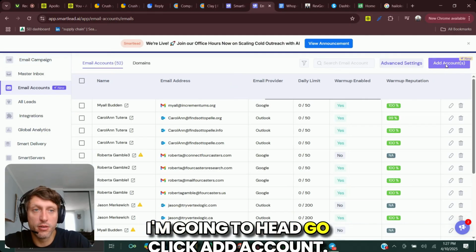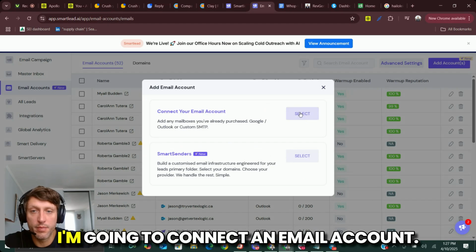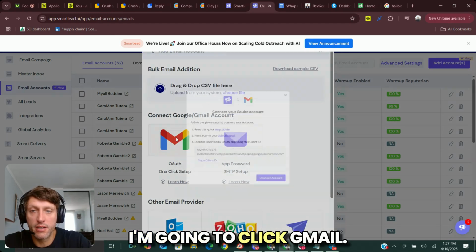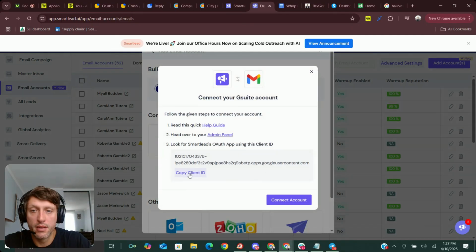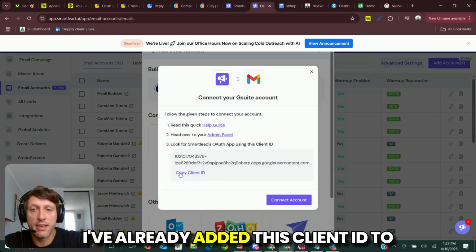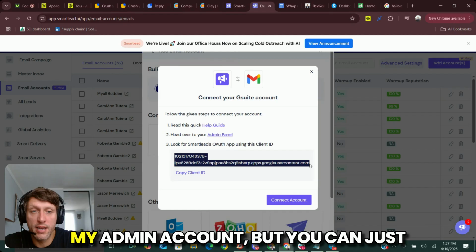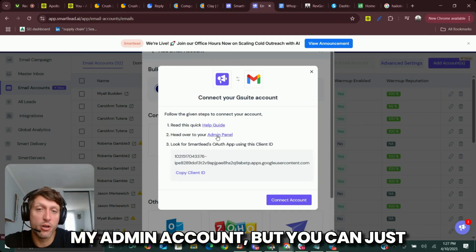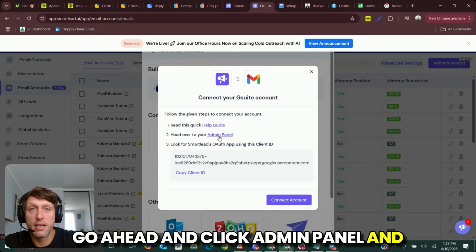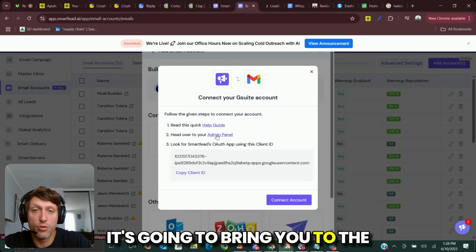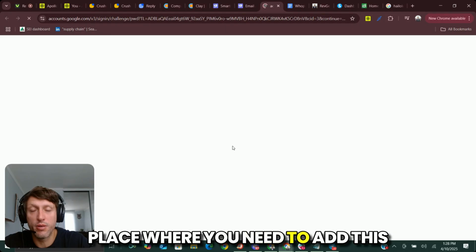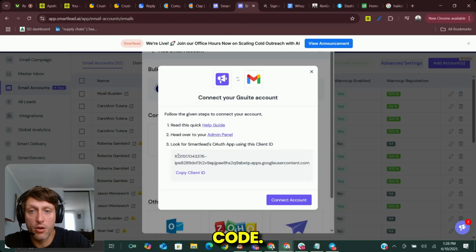I'm going to click add account. I'm going to connect an email account. I'm going to click Gmail. I've already added this client ID to my admin account, but you can just go ahead and click admin panel and it's going to bring you to the place where you need to add this code, right?